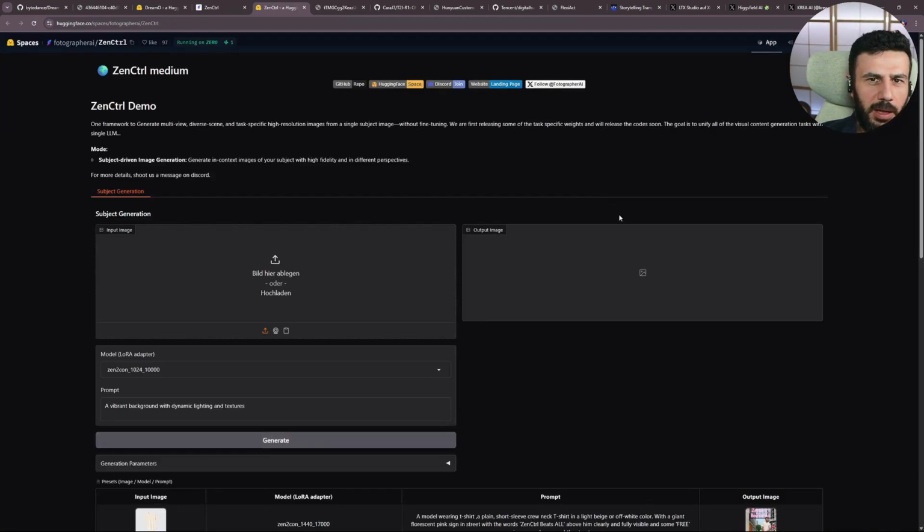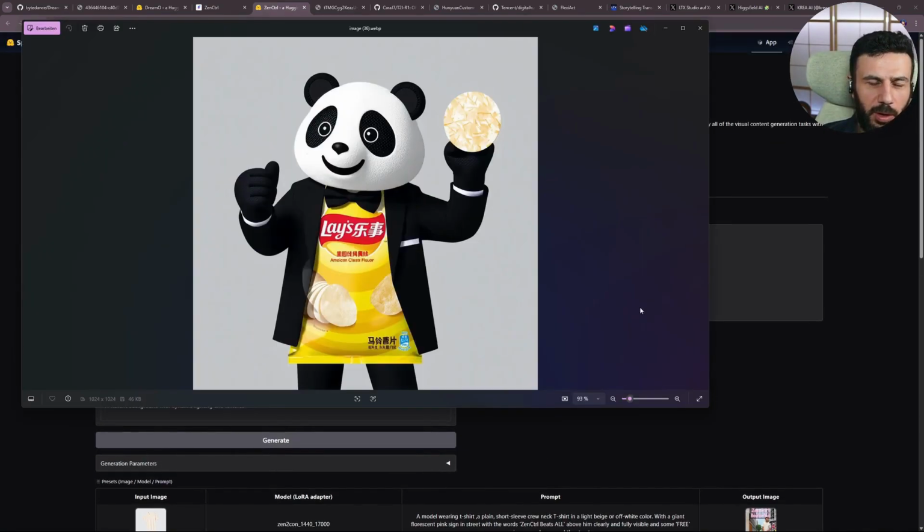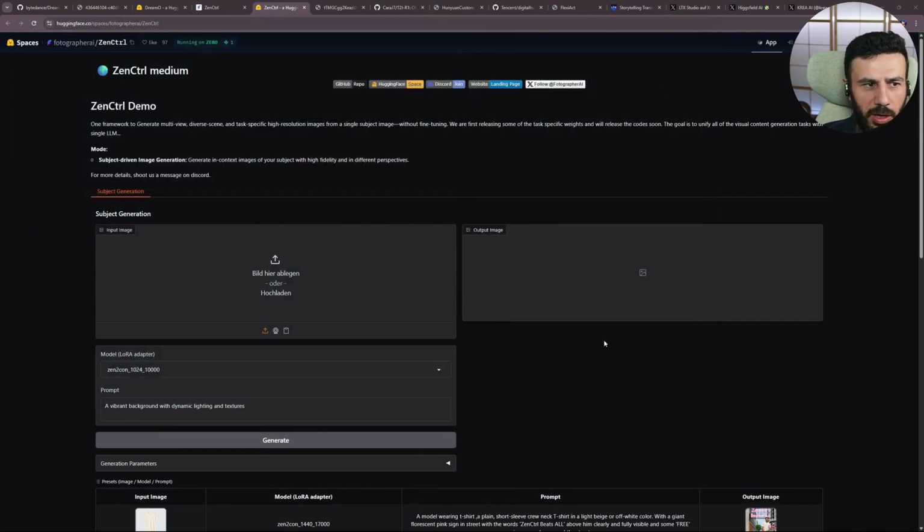You can also try this out on Hugging Face. I did it myself, and I have to say, the result is more like I took the bag of chips and wrote, "Panda in a suit is holding the bag." I didn't say he's wearing it, but rather he is holding the chips bag, and apparently it's actually more intended for clothing. That's not how I imagined it. Well, you can try it out yourselves. The link is in the description. I think it's promising. It didn't work for me right away.